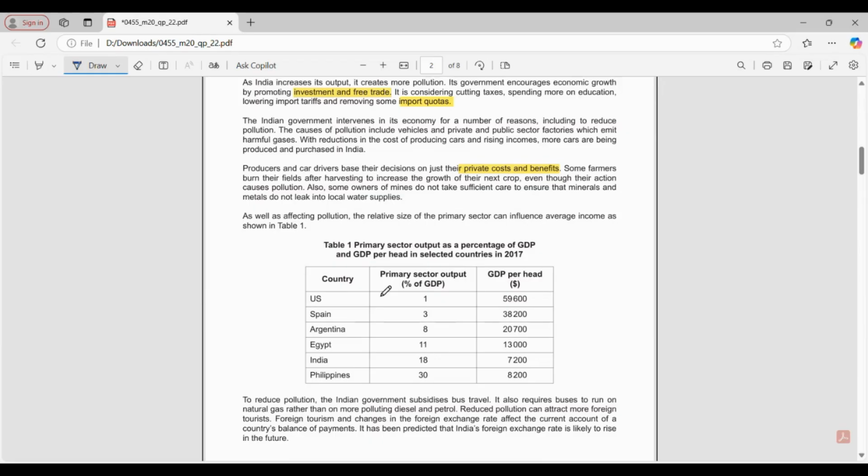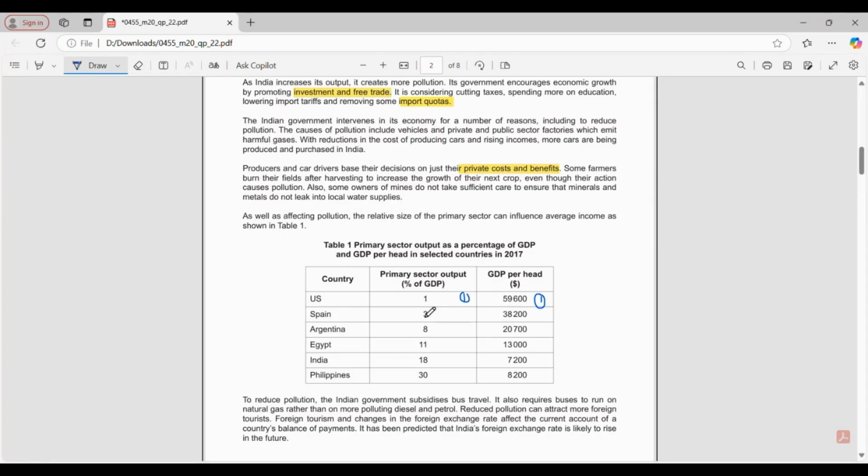The US has only 1% of GDP in the primary sector. That means a very small primary sector, and their GDP is high. So if you rank, this is first and this is also first. So what is the connection you can write? We'll look into the second.